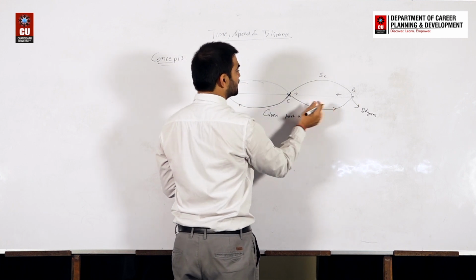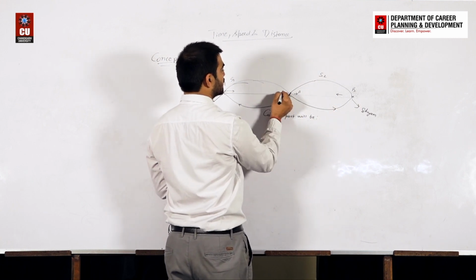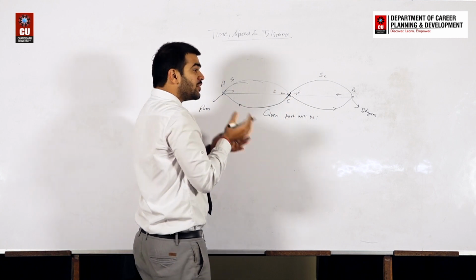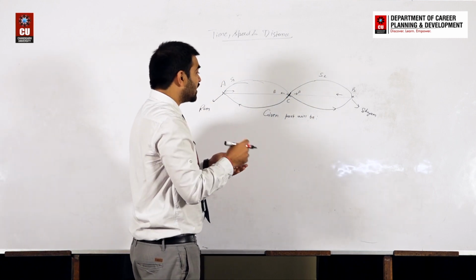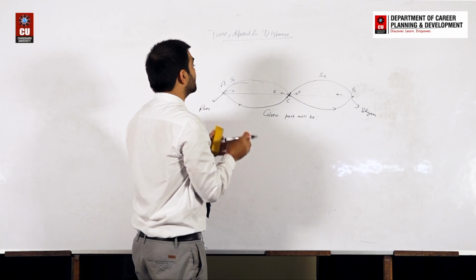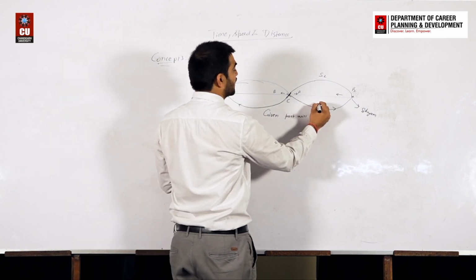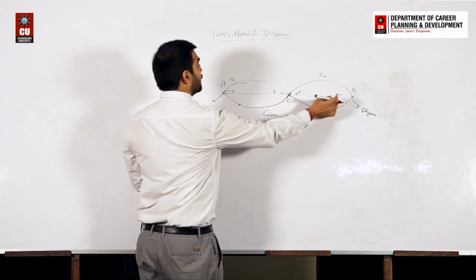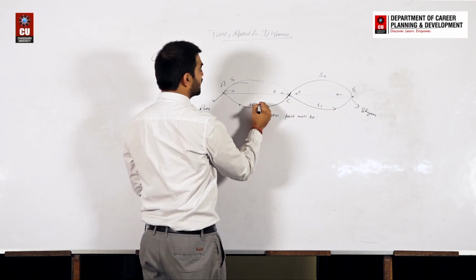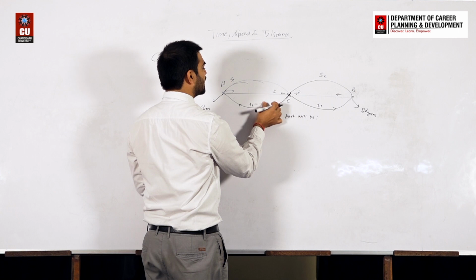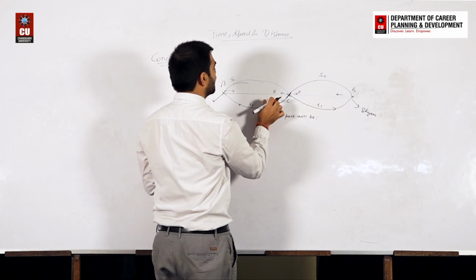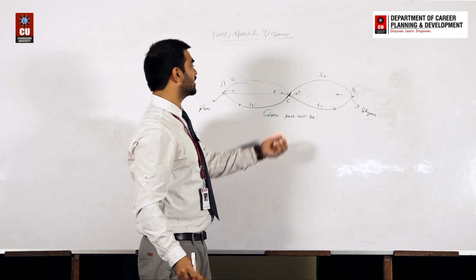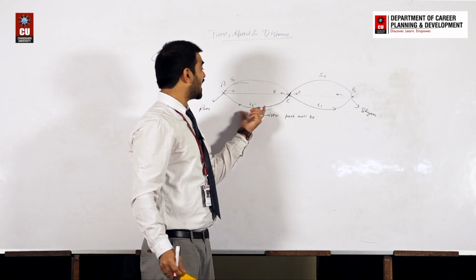This is for A and this is for B. The given data in your question is that after this point A takes T1 minutes and after this point B takes T2 minutes. Let's say it's minutes or hours, it depends on your question. The concept is that the time is given after their meeting point.